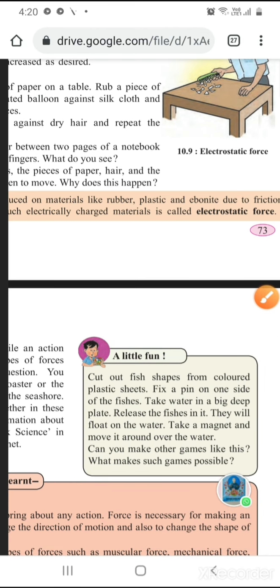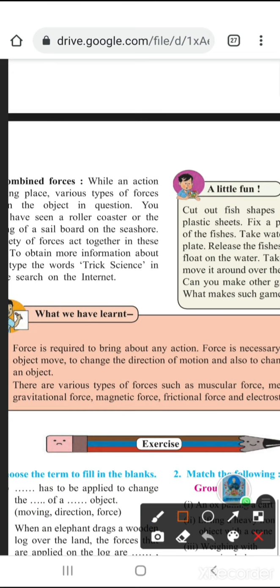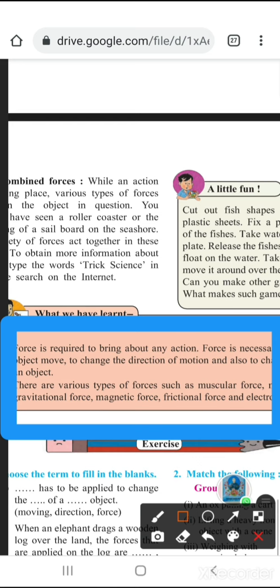Okay, now what we have learned, write these points down in your notebook also, very important. Two points they have given us. Force is required to bring about any action. Force is necessary for making an object move, to change the direction of motion, and also to change the shape of an object. There are various types of forces such as muscular, mechanical, gravitational, magnetic, frictional, and electrostatic force. So these are the things we have learnt, and let us come to an end of the lesson.